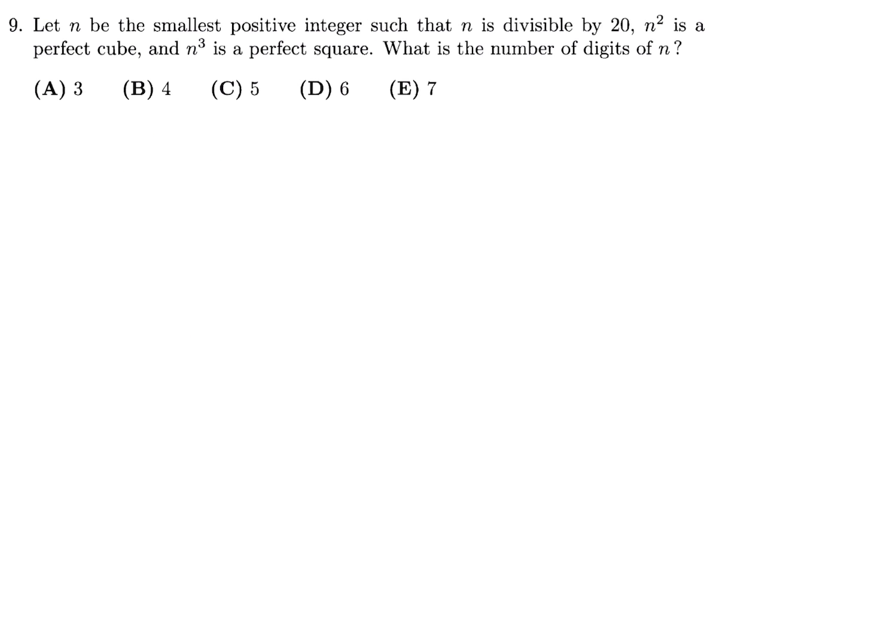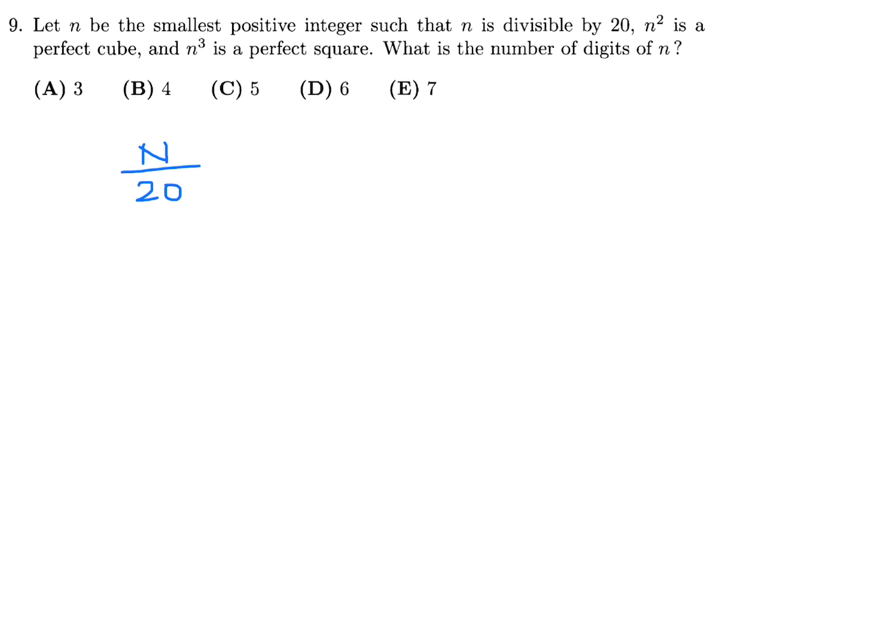Let N be the smallest positive integer such that N is divisible by 20, N squared is a perfect cube, and N to the power 3 is a perfect square. What is the number of digits of N?